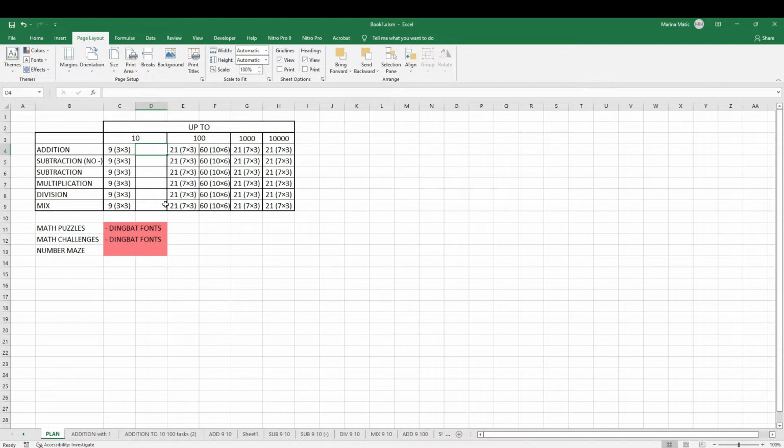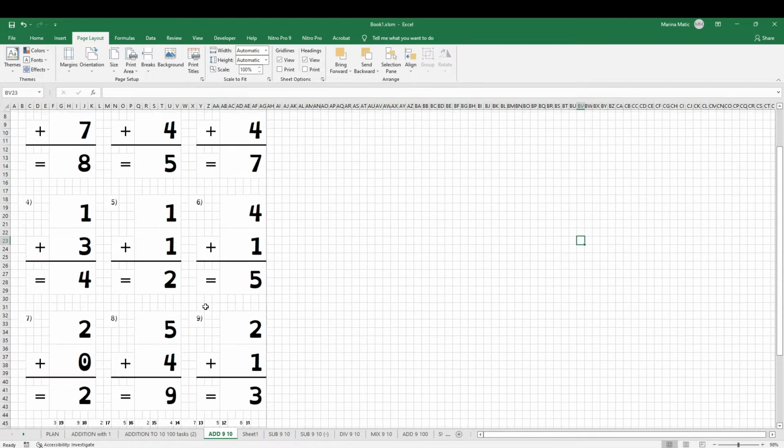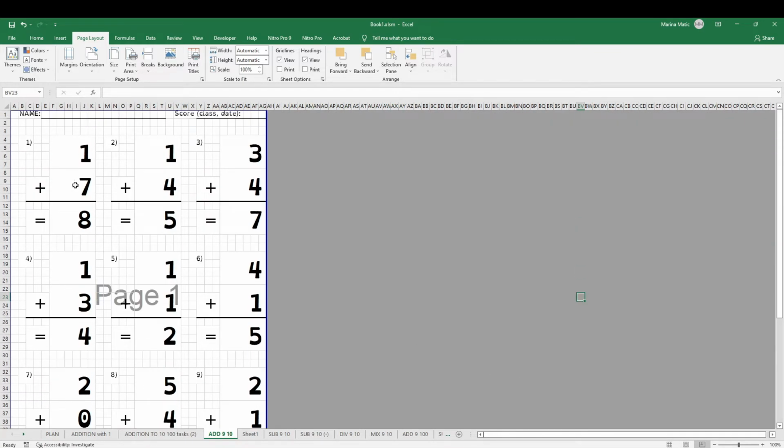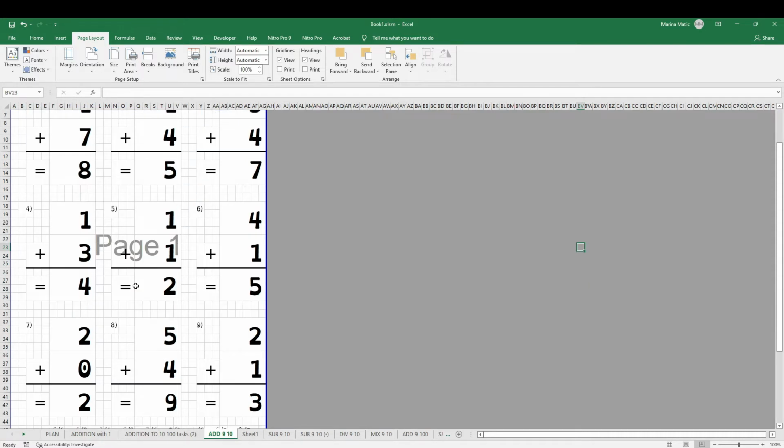So you need to make a plan how many tasks you're going to have on a single page. So if you pick 9, that means you're going to have 3 rows and 3 columns. So let me show you how that looks. Let's go to the print preview. So this is 3 rows and 3 columns.